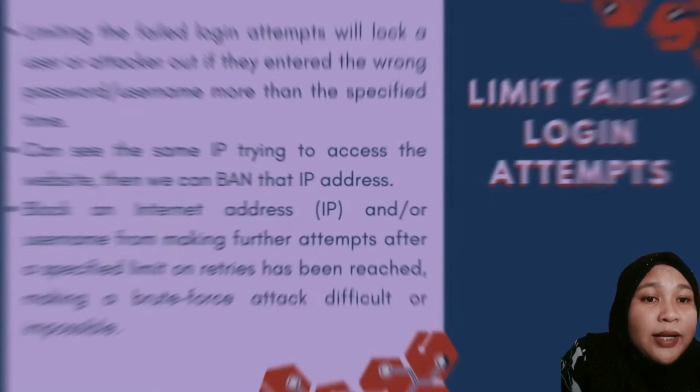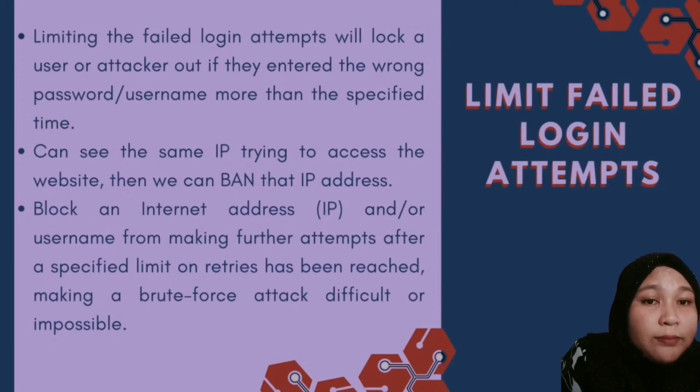The next recommendation is to limit login attempts. Limiting login attempts protects the website from attacks that try to gain access or log in to a website with a username and password. In this case, what we need to do is limit the login attempts. Limiting failed login attempts will log a user or attacker out if they enter the wrong password or username more than a specific number of times. They will be logged out for a specific time.